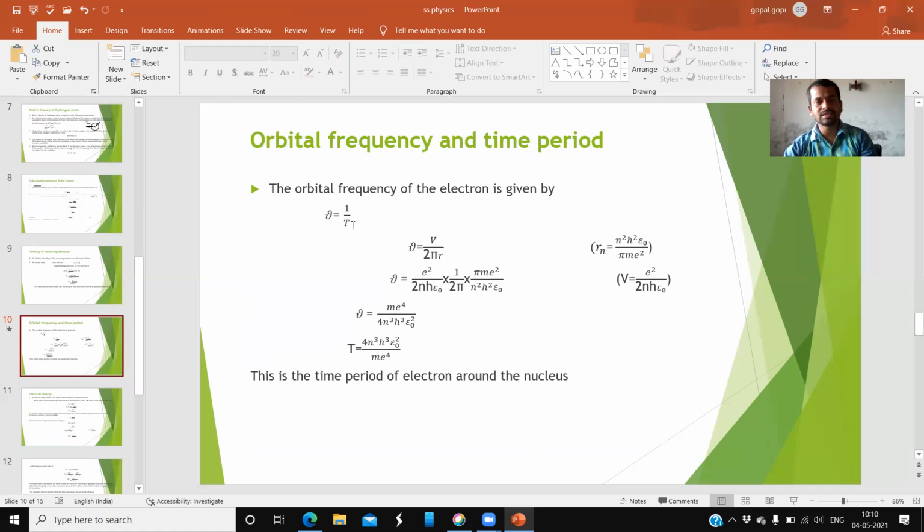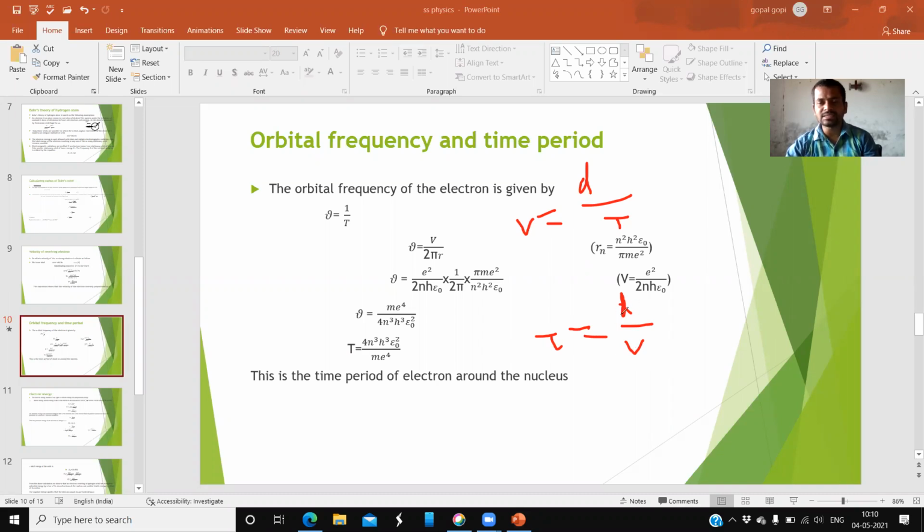In general, the velocity formula is velocity equals distance by time. Bring t to this side and v to this side. t equals distance by velocity.